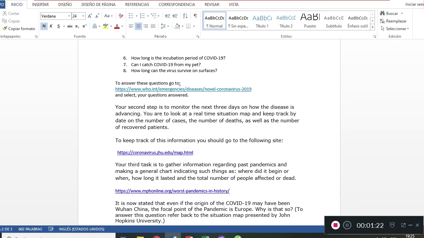Once you monitor this, then you'll have to create a small chart, a table, in which you're putting all that information: number of cases, number of deaths, number of people cured, in the dates that you have been observing this map.